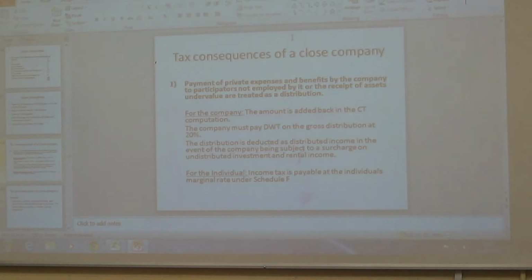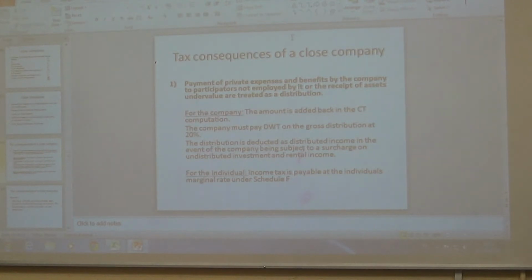Perfect. Okay, so tax consequences of a closed company. Your first one, payment of private expenses and benefits by the company to participators not employed by, that's the important thing, not employed in the company. And the second one, the receipt of assets under value are treated as a distribution.